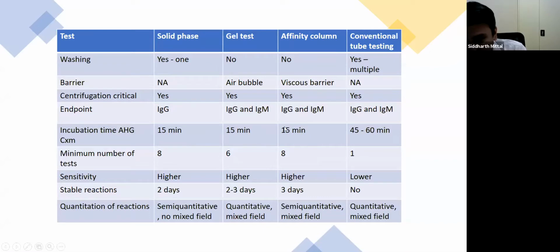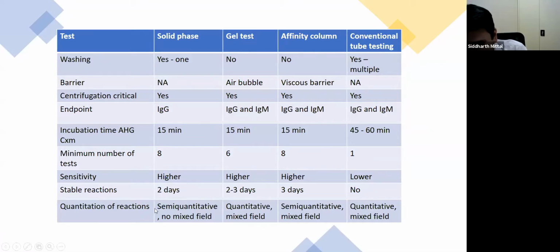And it is well known that all these tubeless methods have a higher sensitivity as compared to conventional tube testing. Stability of the reaction is much more in all these methods, while in tube testing, we need to read the reaction immediately and the reaction doesn't remain stable for much longer. Now, in terms of quantification of reaction, tube is quantitative, and it also tells about the mixed field reaction, and similarly gel also quantitates the reaction and mixed field can be detected.